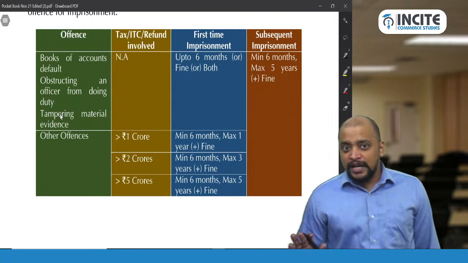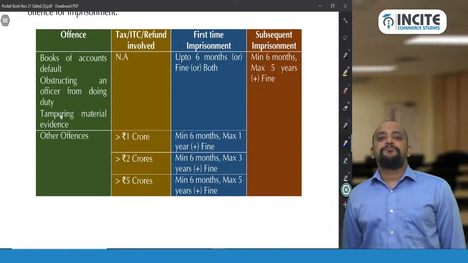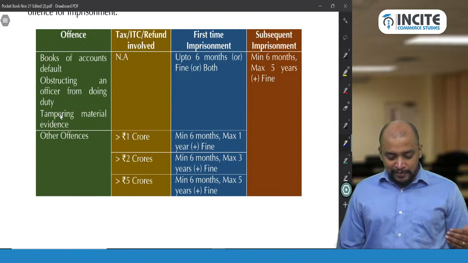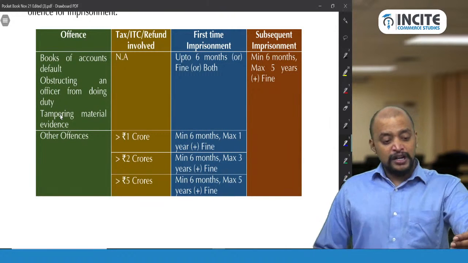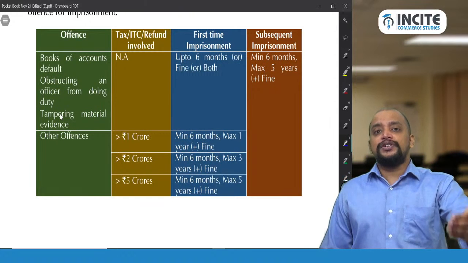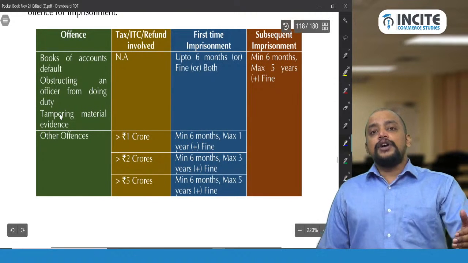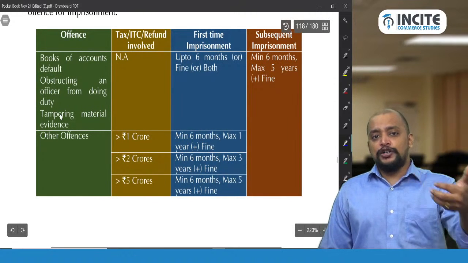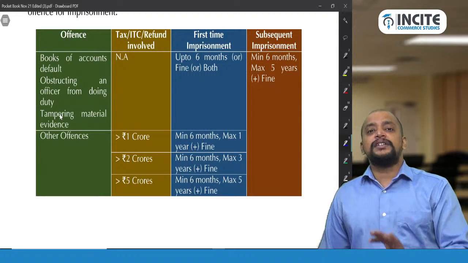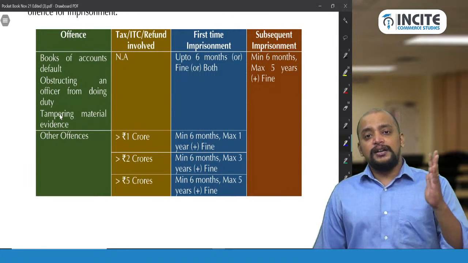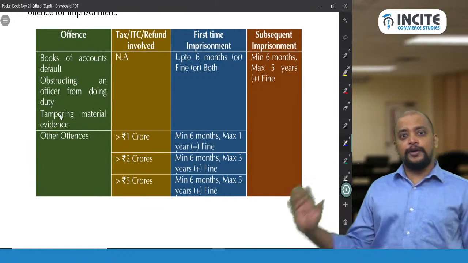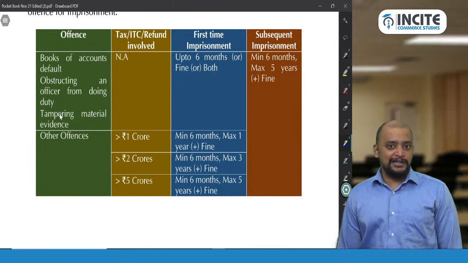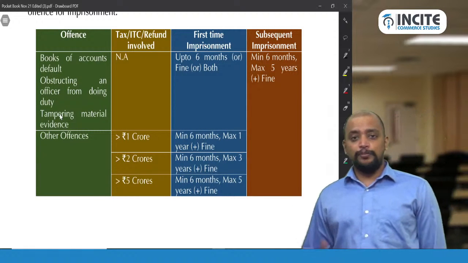No doubt it will be 5 years plus fine. Again I am repeating how to remember the imprisonment provision. Remember first BOT: books of accounts default, obstructing an officer from doing duty, tampering material evidence. The amount involved is very difficult to determine. That's why if it is a first time offence, it is up to 6 months or fine or both. There is no minimum imprisonment here.